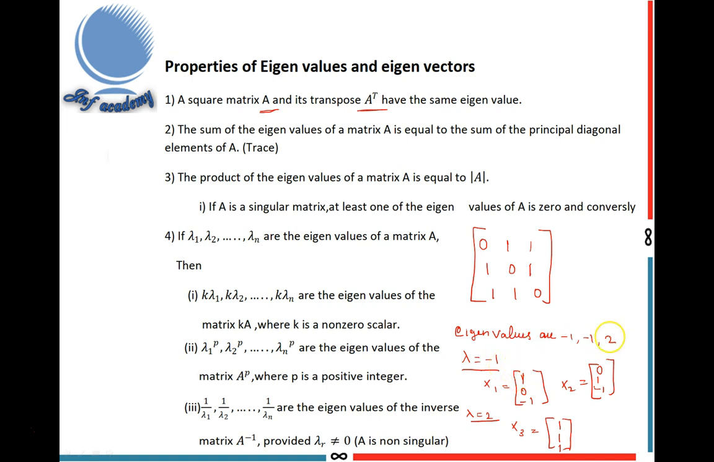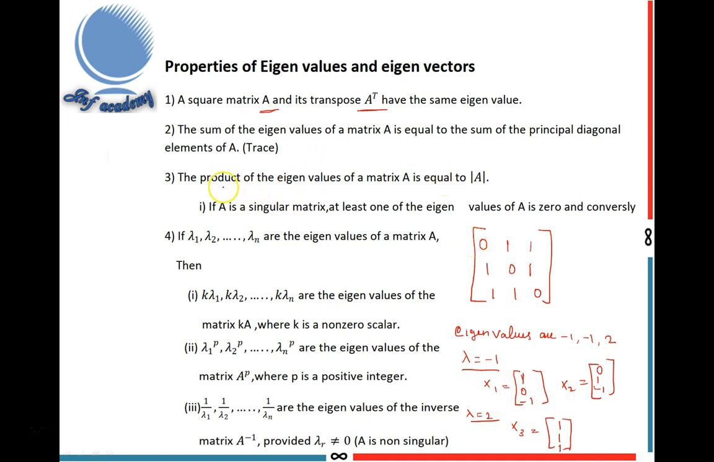So the eigenvalues are -1, -1, 2. Adding these three values, we get 0. The sum of the eigenvalues is 0, and the sum of the principal diagonal elements is also 0. So this verifies the second property.